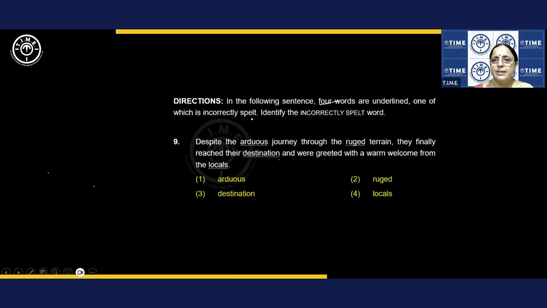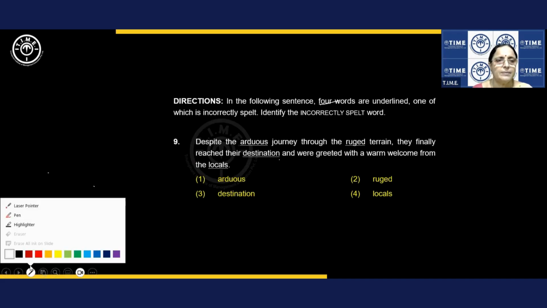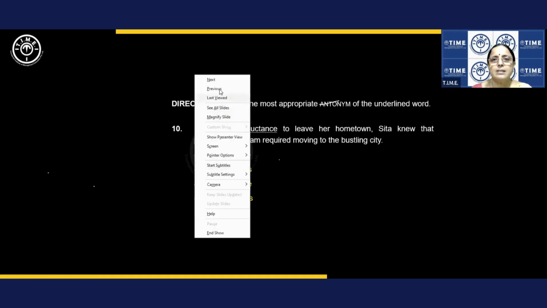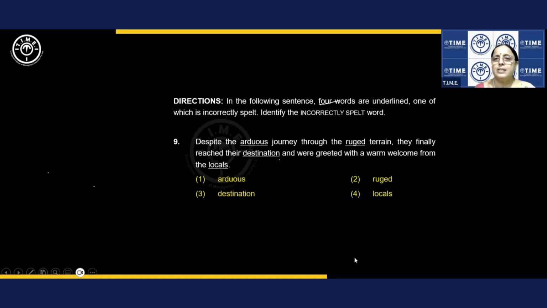Then in the following sentence, four words are underlined, one of which is incorrectly spelled. Identify the incorrectly spelled word. Read the directions carefully, please.